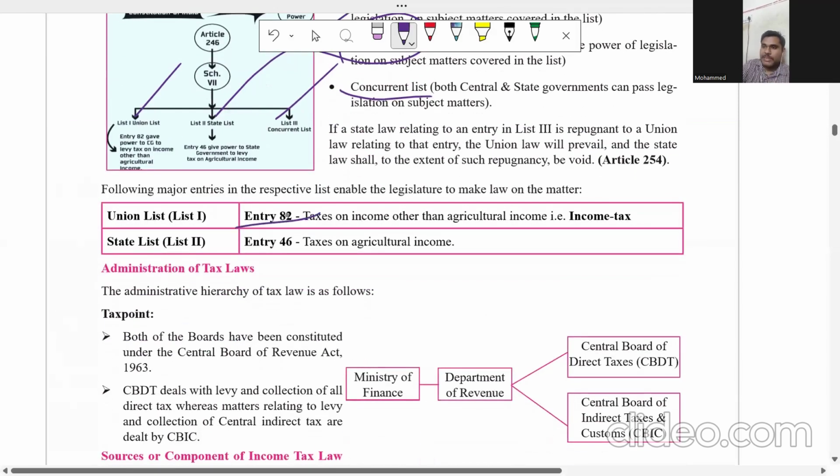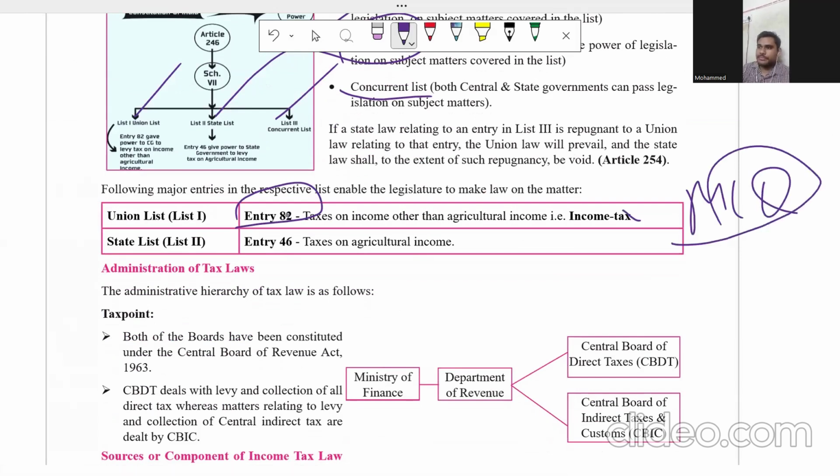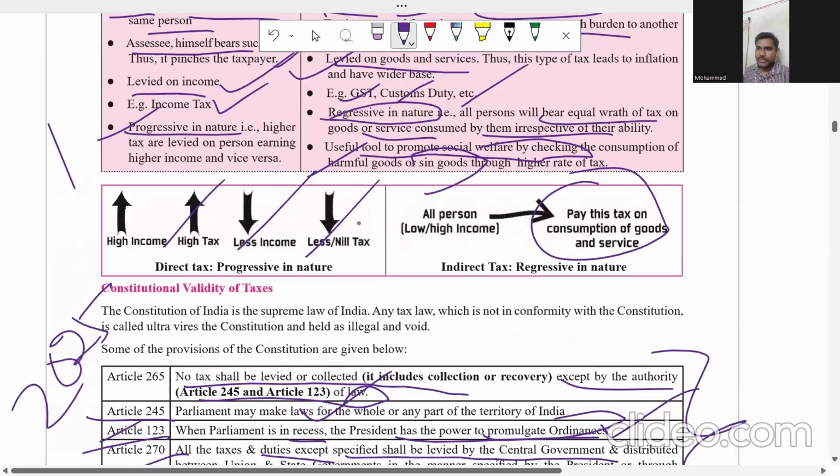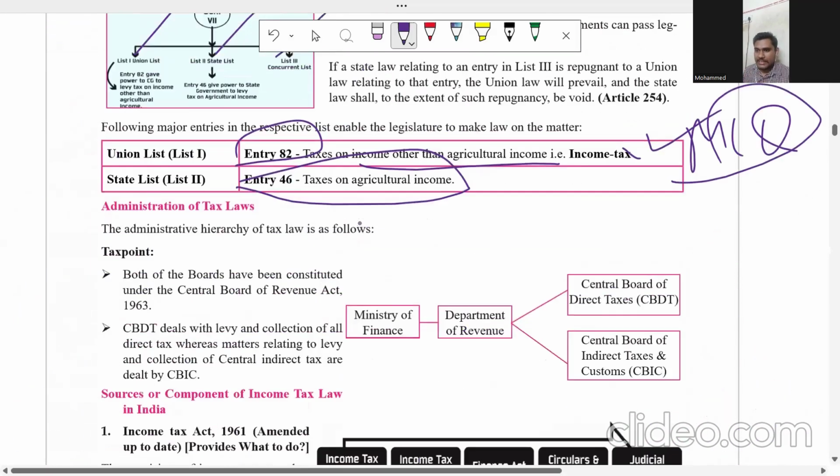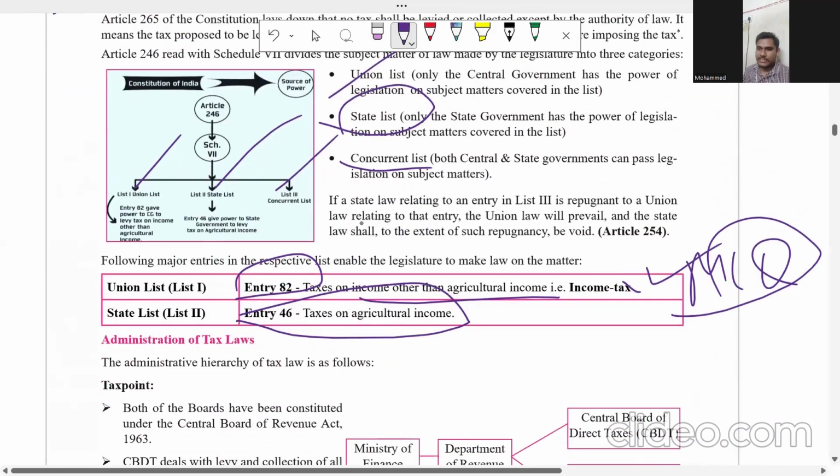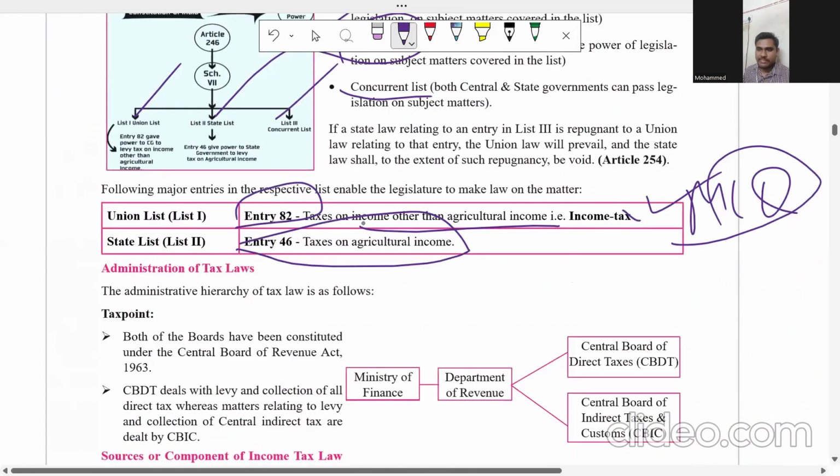And remember this entry number 82, from the MCQ point of view. Entry number 82 says tax on income other than agricultural income. And agricultural income is taxable under entry number 46. These two entries, just remember. As of now, I think it's clear. I have discussed direct tax and indirect tax from your study material, and I have discussed the union list and the three types of lists given below.